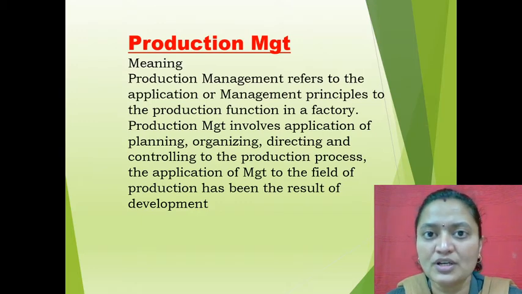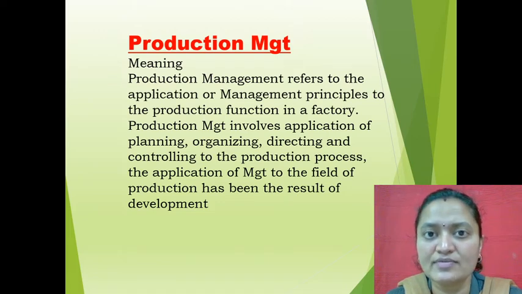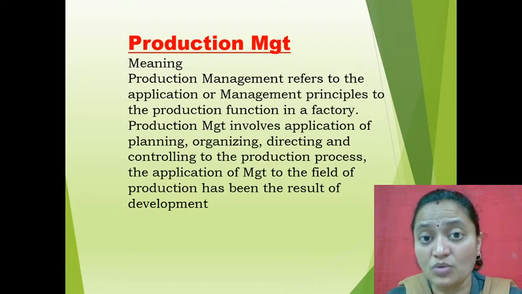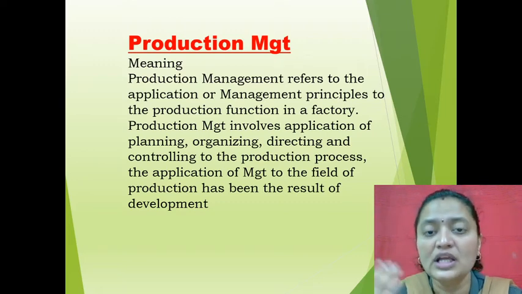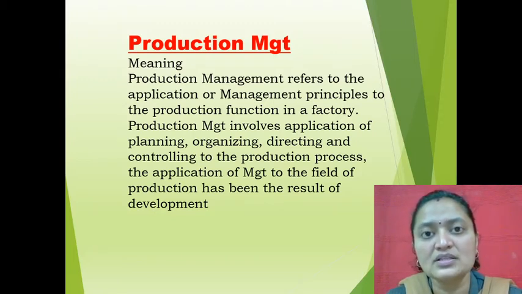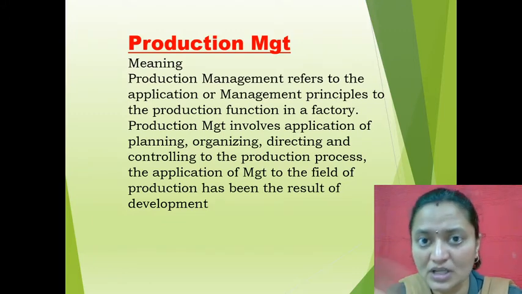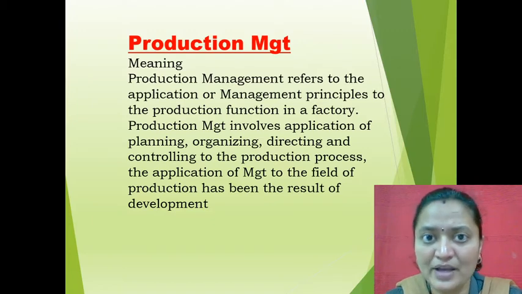Now for this production, I will give you one simple example. Imagine that there are three processes, that is process 1, process 2 and process 3. Now what happens in process 1? In process 1 there is collection of the raw materials, how much raw materials are required in order to produce or manufacture the products. After these raw materials, they will start manufacturing the products. That is work in progress. That will come in process 2, which means the product will start being manufactured.